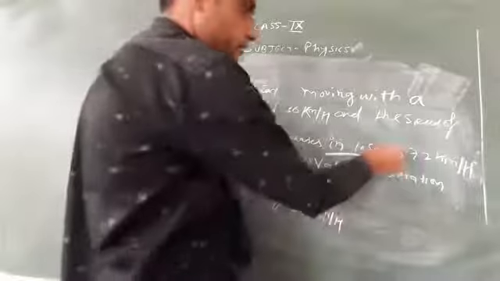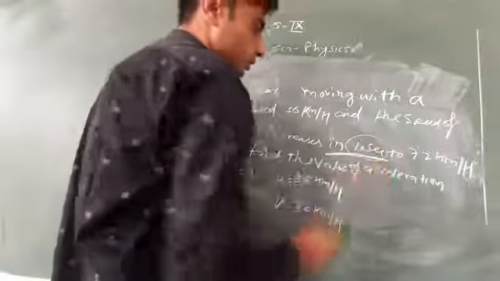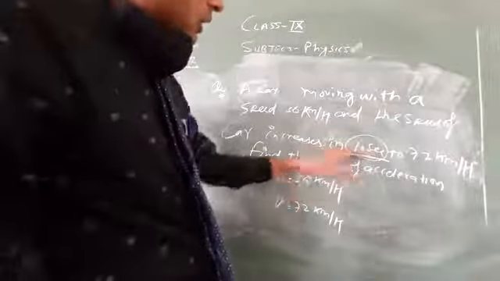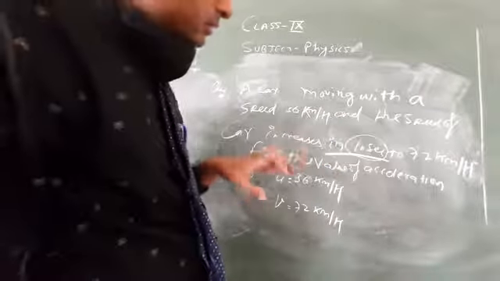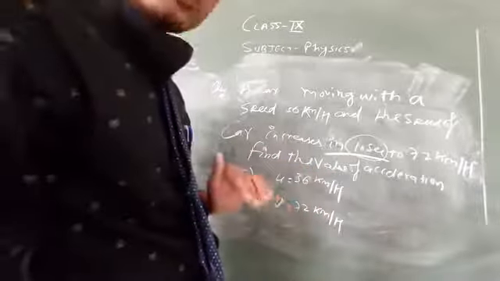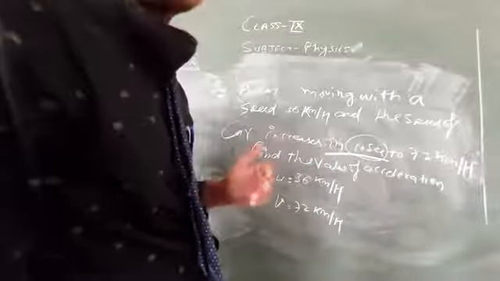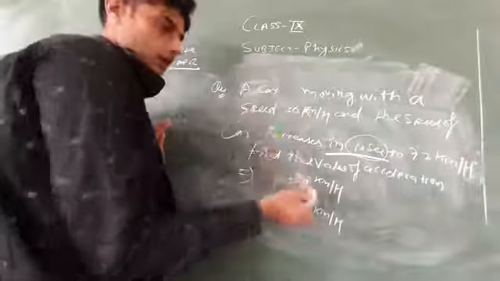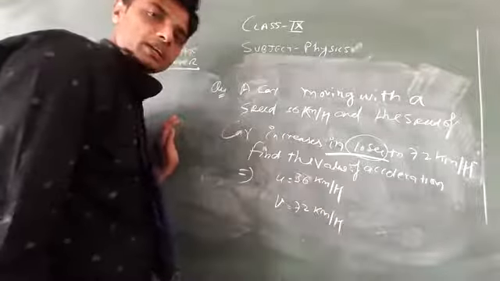Time is given in seconds, so you have to convert time into hours, otherwise convert the velocity into SI units, that is, kilometer into meter and hour into second.